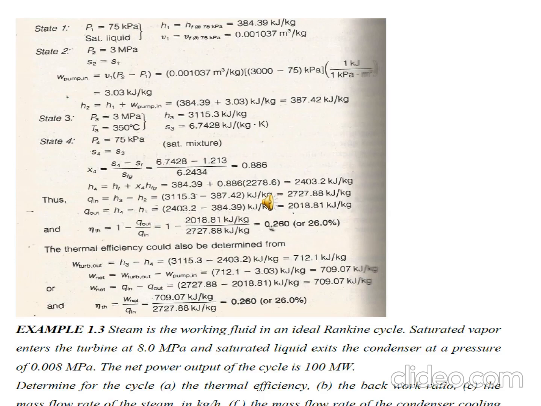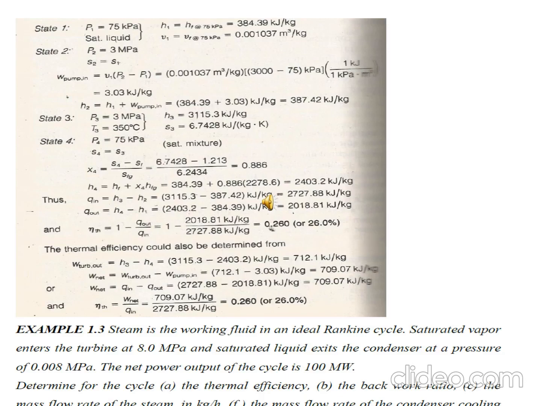Then state 3, what is given in state 3? P3 is given and T3 is given. So from the superheated table we can directly find, for 3 megapascal and temperature 350 degrees centigrade, H3 and S3. H3 equals 3115.3 kilojoule per kg and S3 equals 6.7428 kilojoule per kg Kelvin. But remember, state 3 you have to find from the superheated table, because that is superheated.